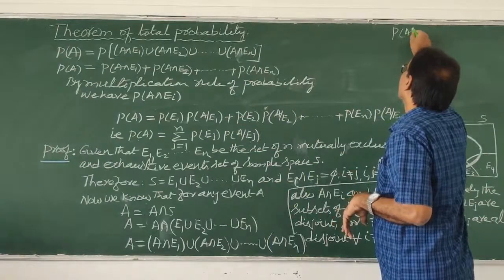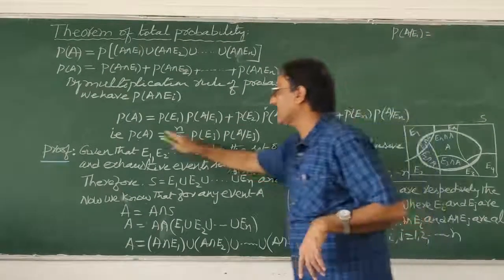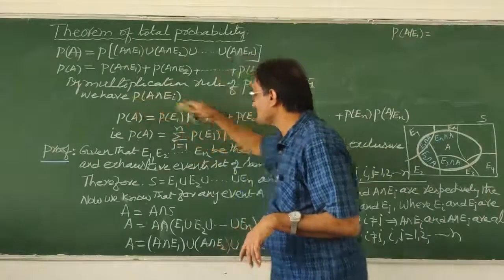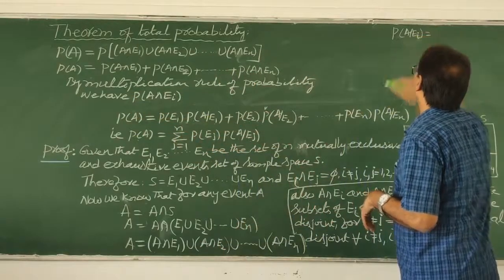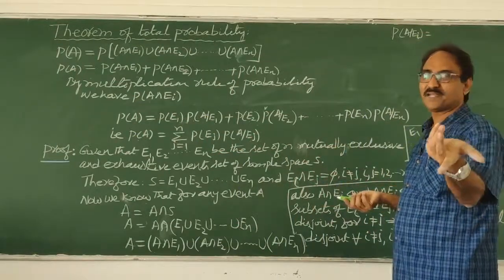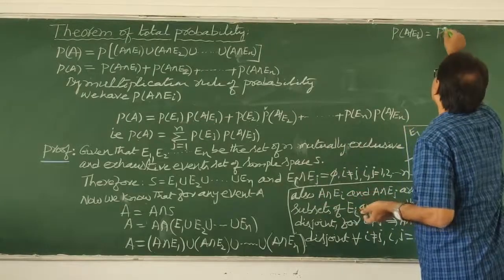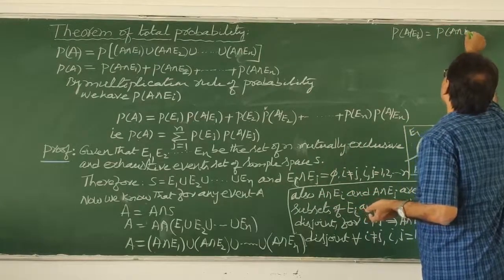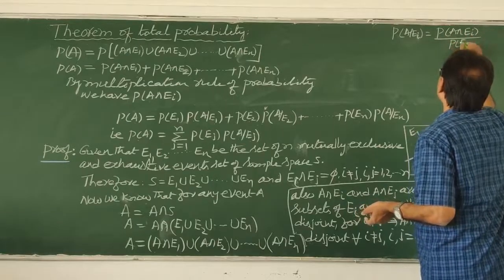Your A given E, conditional probability. Here A given E only, no? A intersection EI. Sorry, we will write EI. So A given EI. What is the conditional probability? Their intersection by the denominator. That is very easy to remember. So it means P of A intersection EI by P of EI. Correct or not?